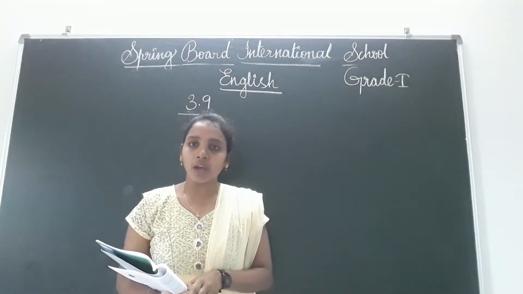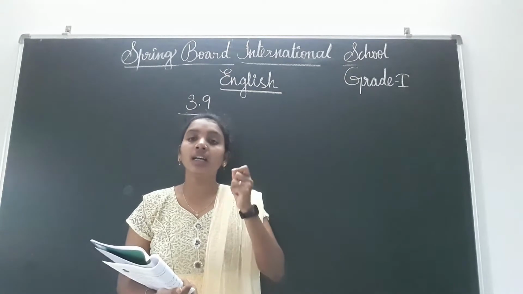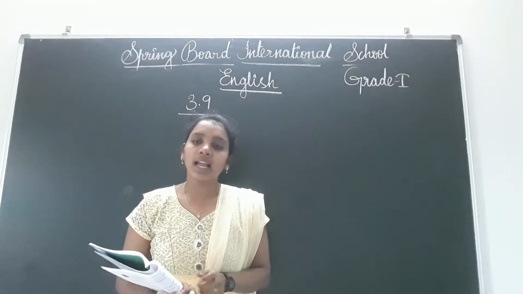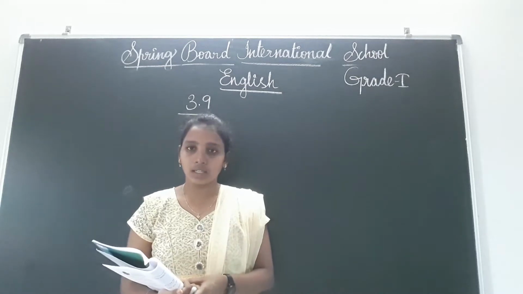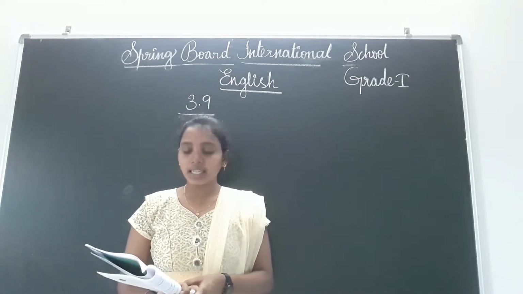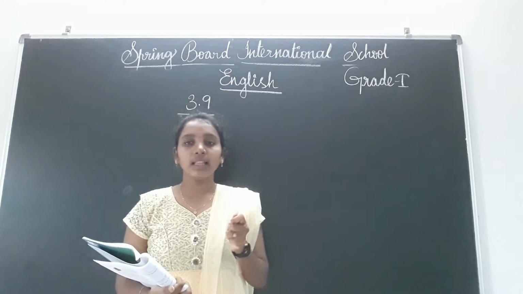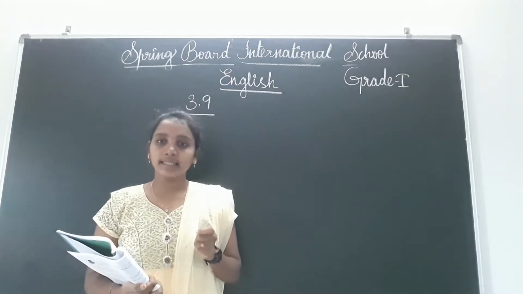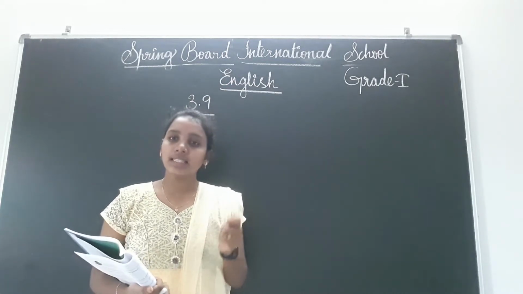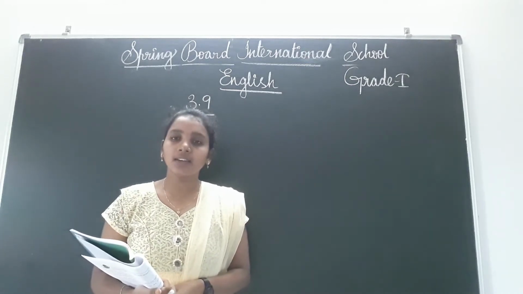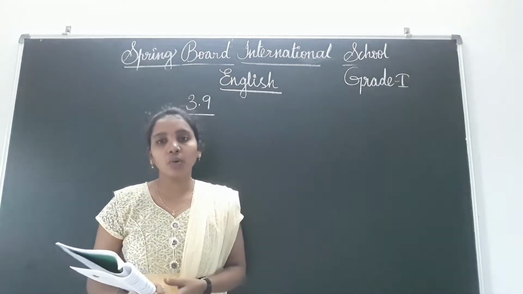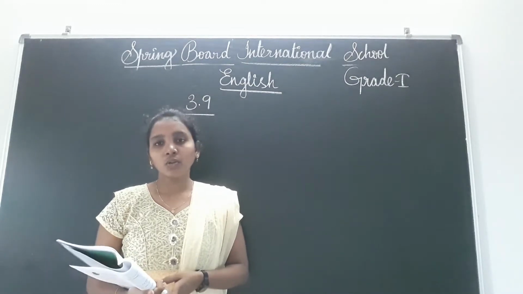Now what you have to do is, take one object and tell what you will do with that. Here one person has taken a pencil and he is telling, "This is a pencil, I draw with it." Like that, you have to take 2 more objects and write 2 sentences.